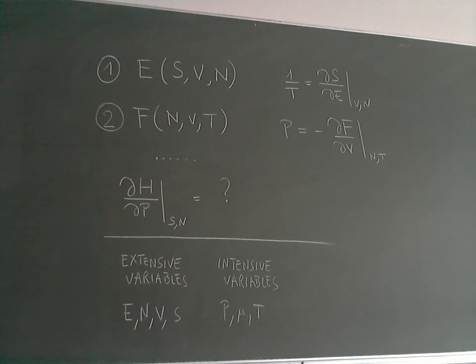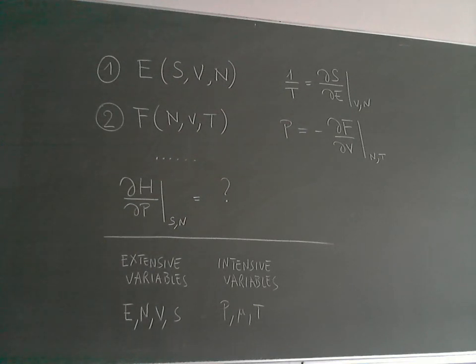Now, another concept that I would like to recapitulate is the difference that you have seen in thermodynamics between extensive and intensive variables. So what is the difference between these two? Imagine that you have a homogeneous system like a gas or a liquid, a thermodynamic system, and we divide it into 2 parts. Like imagine that there is a gas in a container.